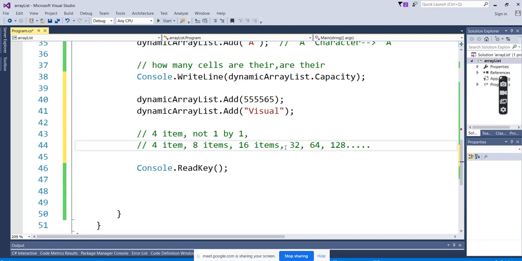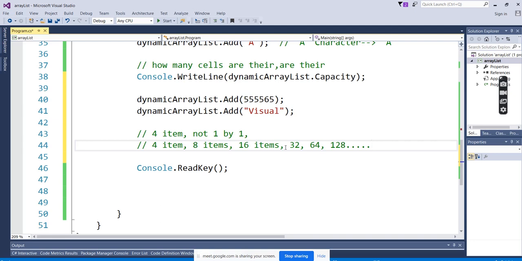When we say dynamic, nothing is really dynamic. If you see the internal way, it gives some advantage for the developers. We feel it's dynamic, but internally it keeps on adding. First it will give 4 values. If the 4 indexes are filled, then it will give 8 indexes. It says, I will give you 4, you use the 4. If you have utilized 4, I will give another 8. Previously I allocated 8, now I will allocate 16, and it will keep on adding internally.